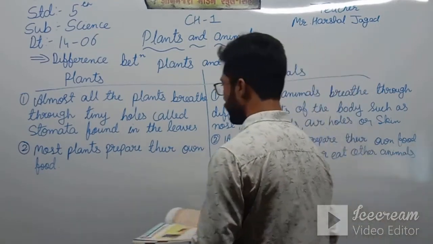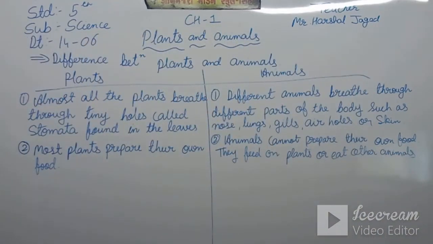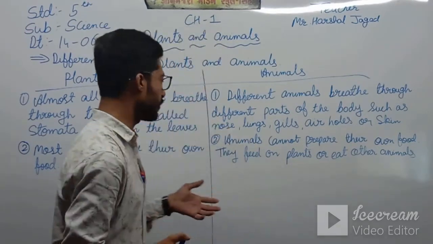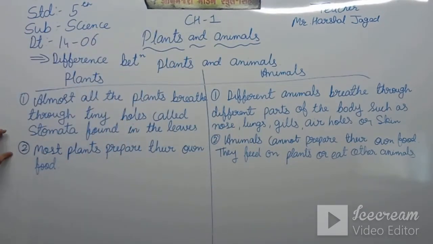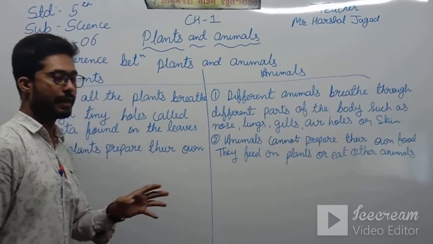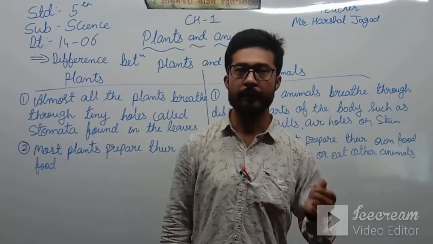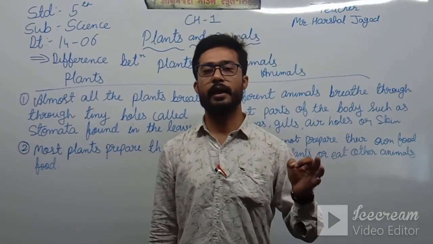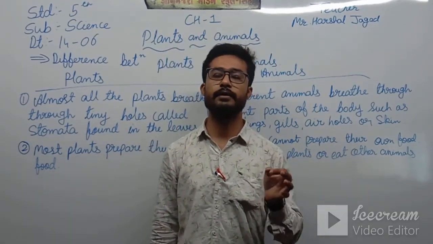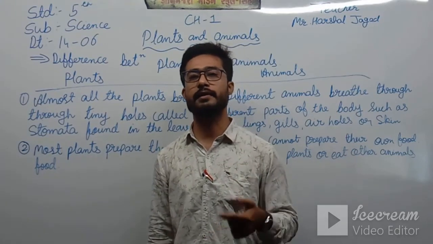Okay, so here is our next point and the last point, and then we will finish this video and see further in the next class. The last point is that most plants prepare their own food. As I said earlier, plants prepare their food by themselves. The name of this process is photosynthesis.